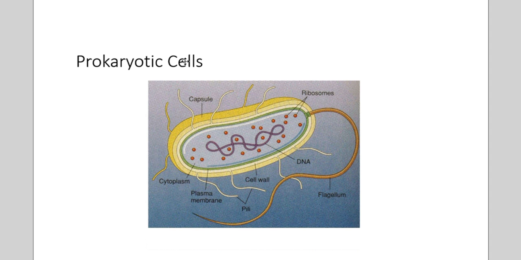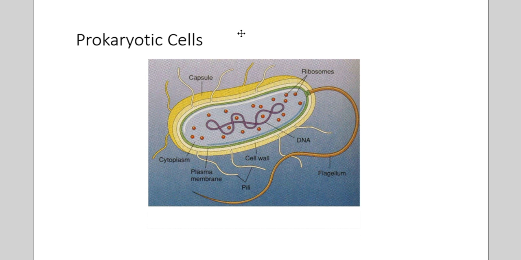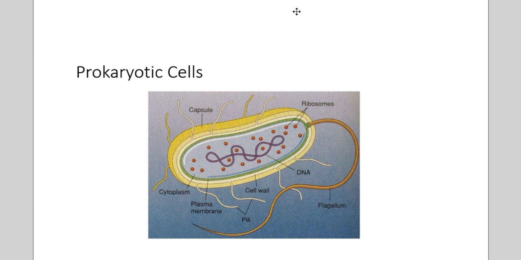So with that, we're going to look at two main categories for cells. The first category is prokaryotic cell. Now, the word prokaryotic tells us a lot about these types of cells.